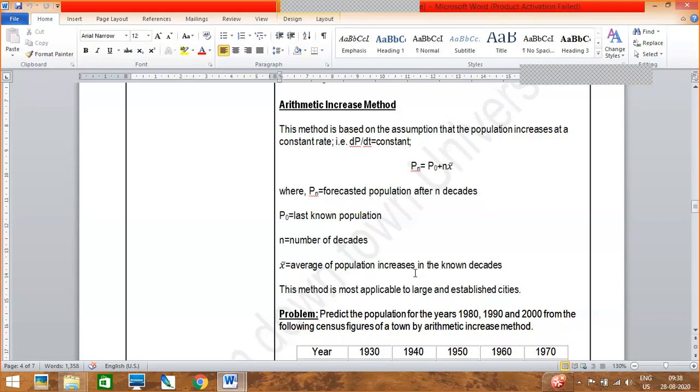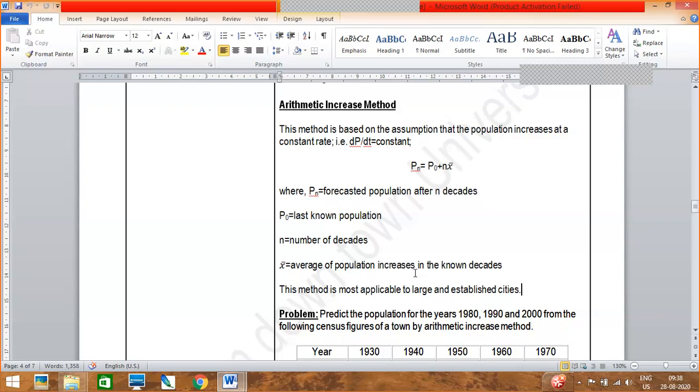And this is your arithmetic increase method formula. Write it down. Pn = P0 + n x̄, where Pn is the forecasted population after n decades.